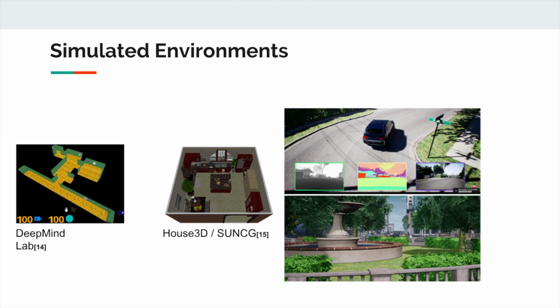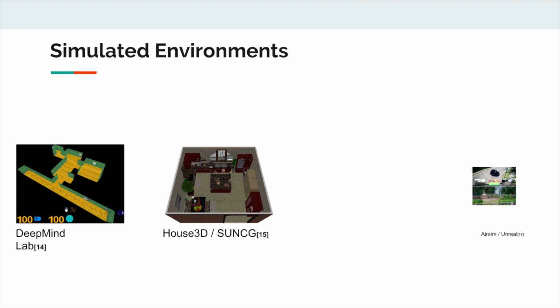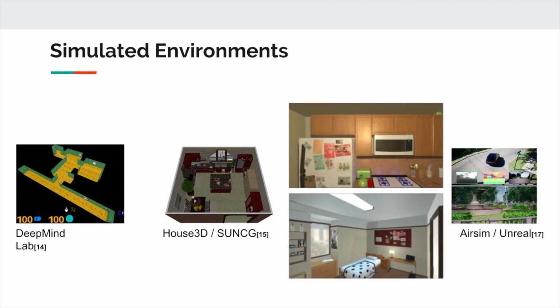Next, we have the AirSim environment, which is a plug-in for the Unreal Engine. The Unreal Engine is a common game engine that can create a variety of environments with a variety of fidelity. AirSim acts as a plug-in, providing a quadcopter or a car, as seen here, that can interact with the environment. And finally, we have the AI2-THOR environment, which is a near photorealistic rendering of a variety of indoor rooms, including a multitude of actionable objects.